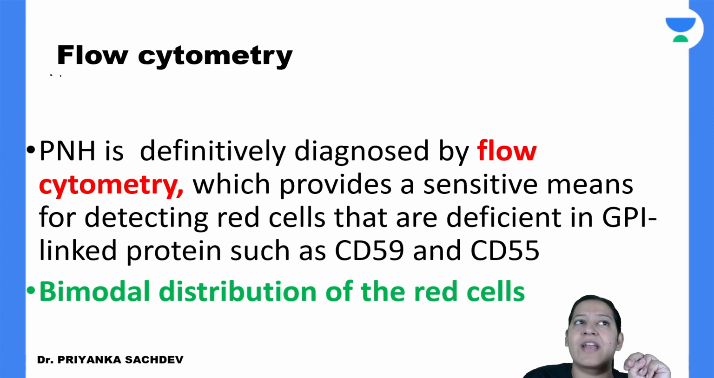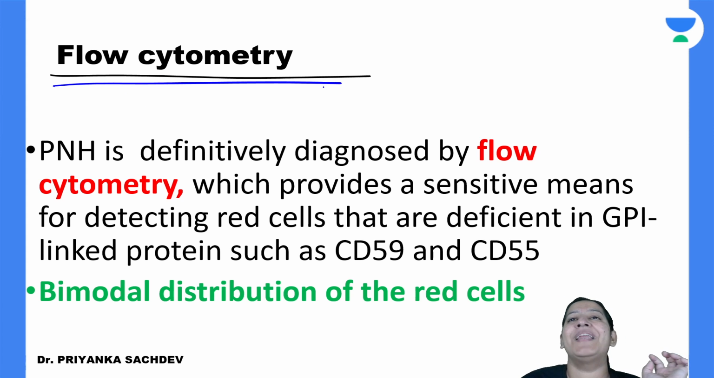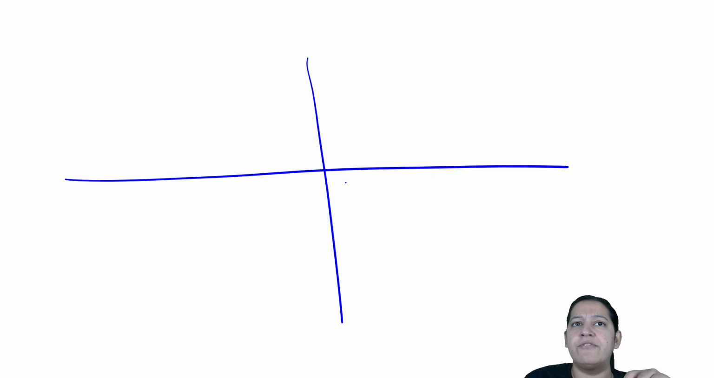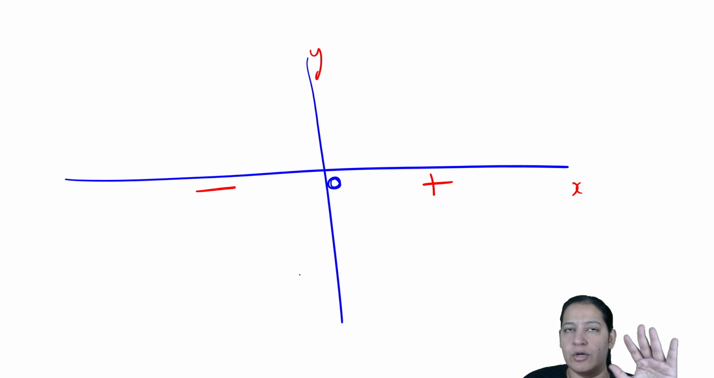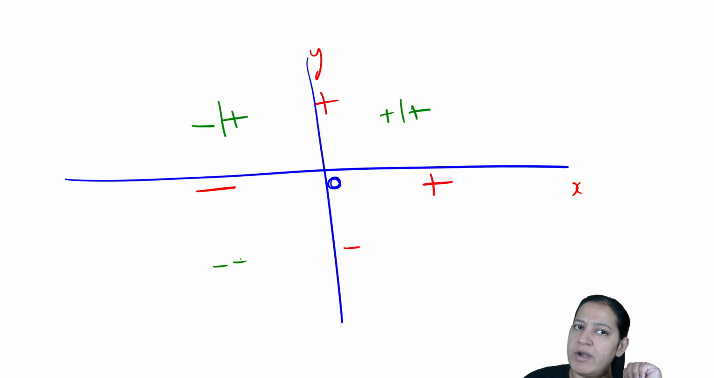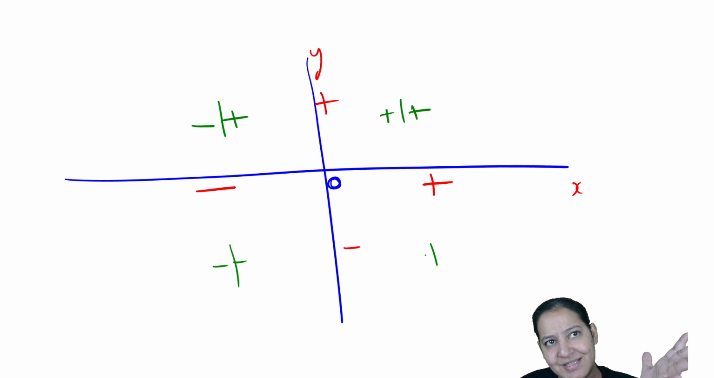The most important and diagnostic test is flow cytometry. What do you mean by flow cytometry? In flow cytometry, we get graphs. Can you see? These are the graphs. Let me explain. This is a graph. This is the zero of the graph, with an x-axis and y-axis. On the x-axis, this side is positive, this side is negative, and the center is zero. On the y-axis, this is positive, this is negative, and the center is zero. So we have four quadrants. In this quadrant, both are positive. In this quadrant, x is negative and y is positive. In this quadrant, both are negative. And in this quadrant, x is positive and y is negative.